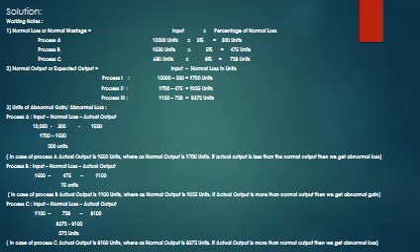Normal output or expected output is input minus normal loss: process 1, 1000 minus 300, process 2, 9700 minus 475, process 3, 9100 minus 728, abnormal gain. As already calculated, in case of process A we have abnormal loss, in case of process B we have abnormal gain, in case of process C we have abnormal loss. So it is a mixed problem consisting of both abnormal gain and abnormal loss.